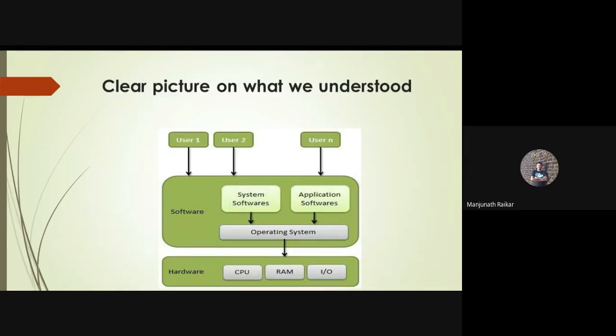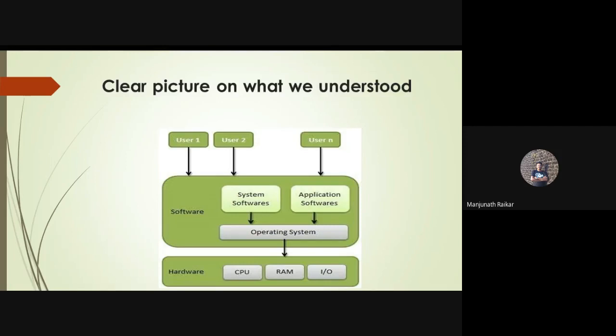You are not installing an application called camera. You are not installing an application called call log. You are not installing the application called messenger. Right? These are the software which come along with the system. Clear? Such software is referred to as system software.